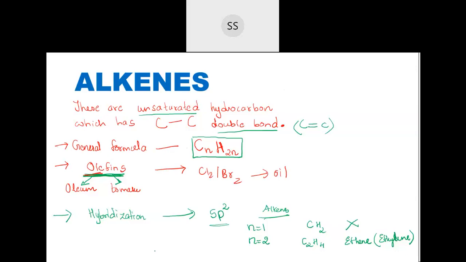Ethene is the IUPAC name. Now, if you take n equal to 3 here, you will get C3H6, called propene. And then it continues like that. So the first two compounds are enough.